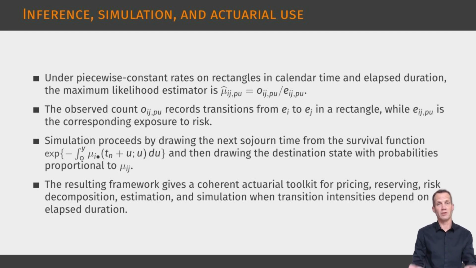If the raw estimates are too irregular for pricing or reserving, graduation or smoothing can be applied, for example through Poisson regression. Simulation follows directly from the intensity representation. Starting from a state at a transition time, one simulates the next sojourn time from the survival function determined by the integrated exit rate. Once the transition time is obtained, the destination state is selected with probabilities proportional to the destination-specific rates. This provides a complete practical toolkit for estimation, simulation, pricing, reserving, and risk decomposition.